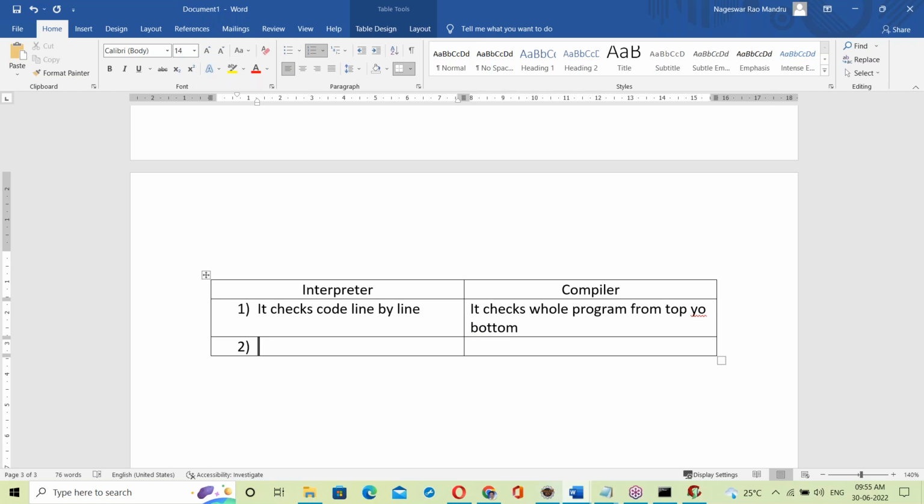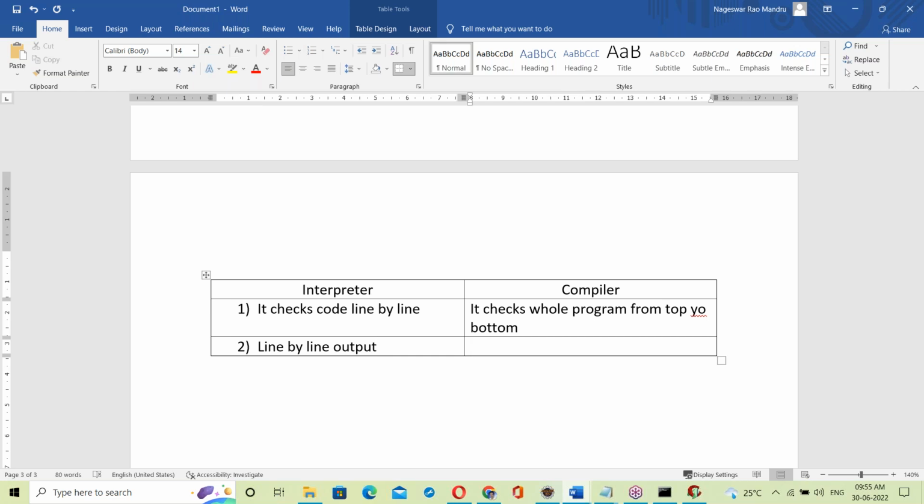Next, when generating output, the interpreter gives only one line of output at a time. It generates output line by line.